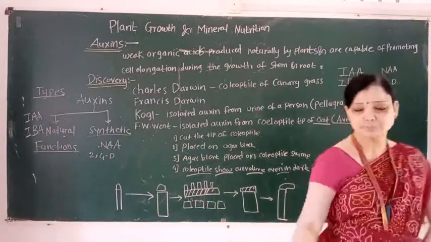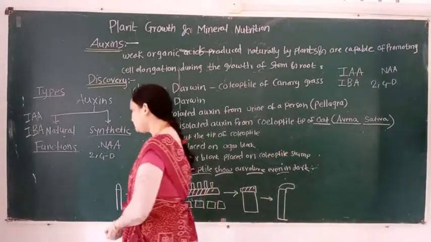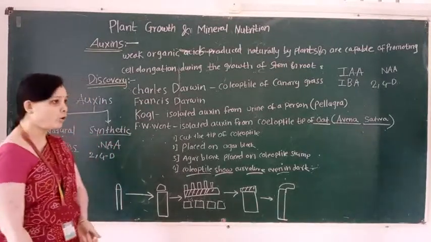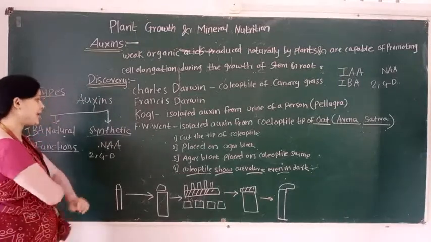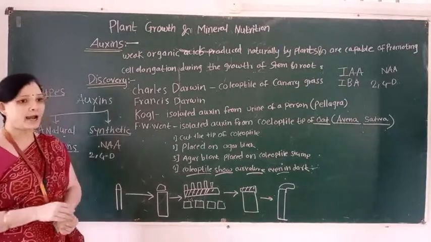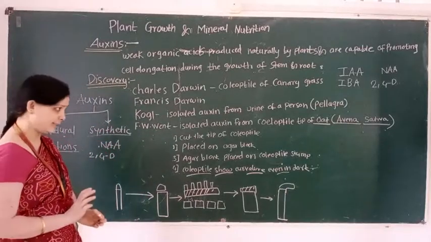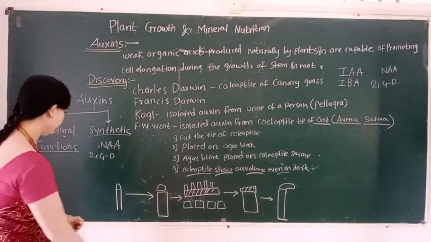Examples of synthetic auxins are NAA, then 2,4-D. Long forms: indole acetic acid, indole butyric acid, naphthalene acetic acid, and 2,4-dichlorophenoxyacetic acid. So this is the classification of auxin.